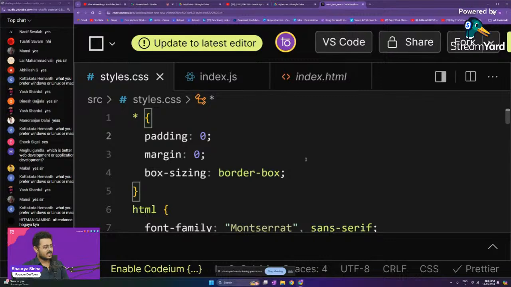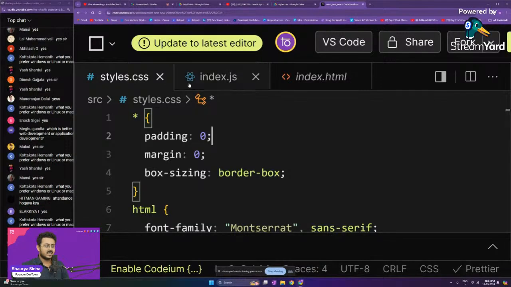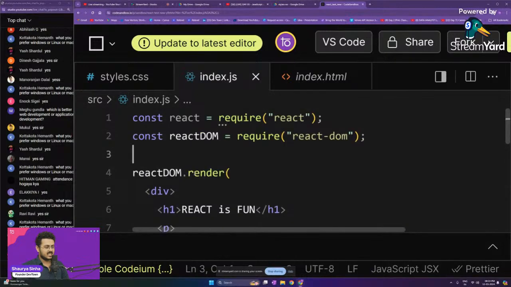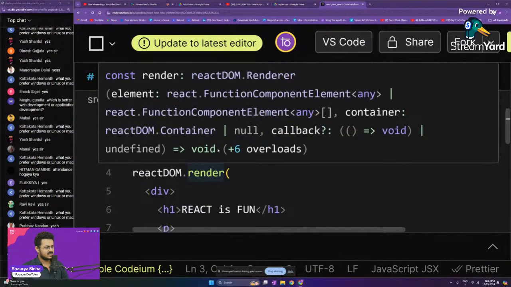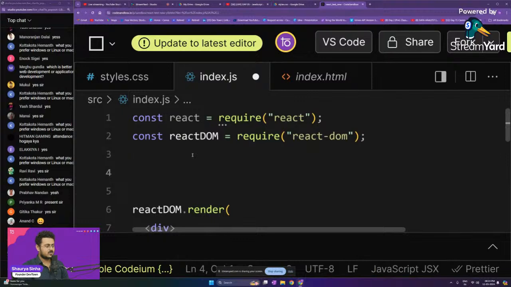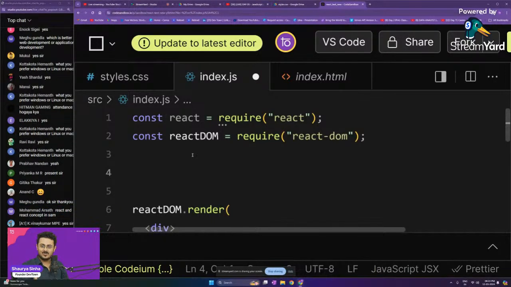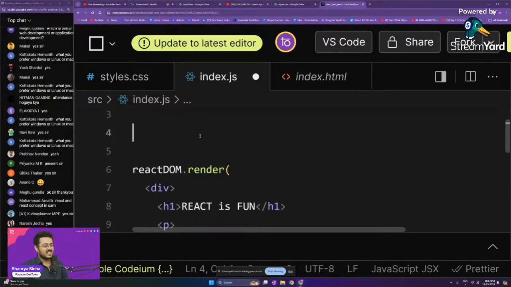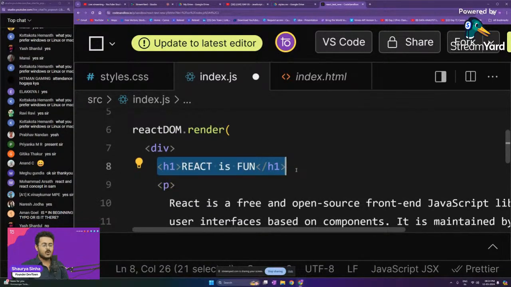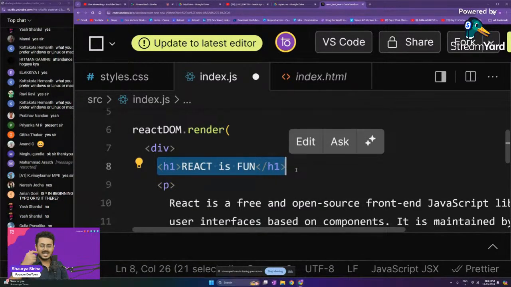Okay, so now that you guys are able to understand this, let us go back to our index.js guys. Yesterday we created this. Did we not learn how to create components in yesterday's class? Oh, I forgot to take the attendance. Okay, no issues. First we are going to learn how to create a component in React.js. Right over here guys, you have the h1 tag. I want to create a component called Heading, which contains this h1 tag inside of it.